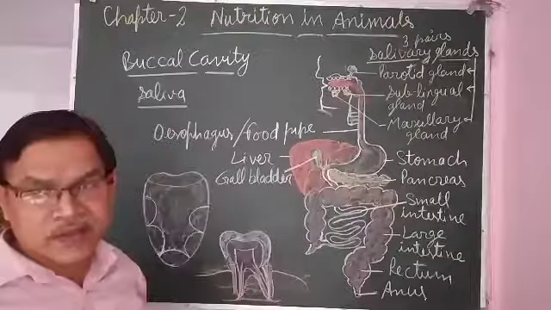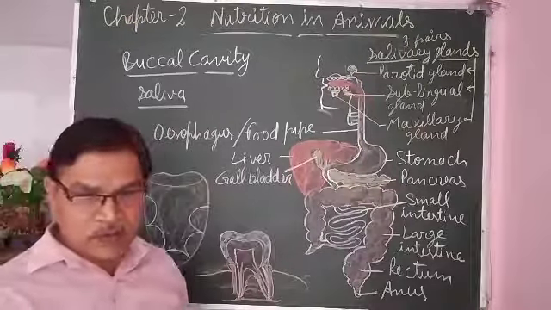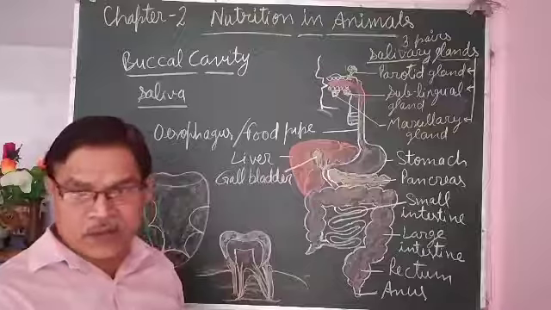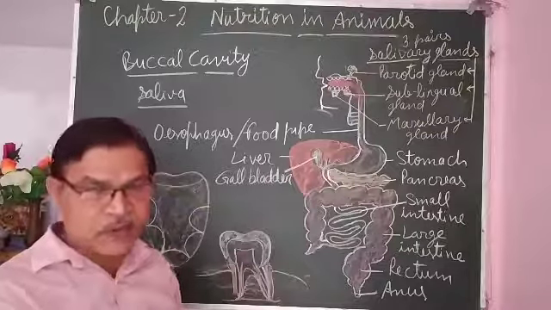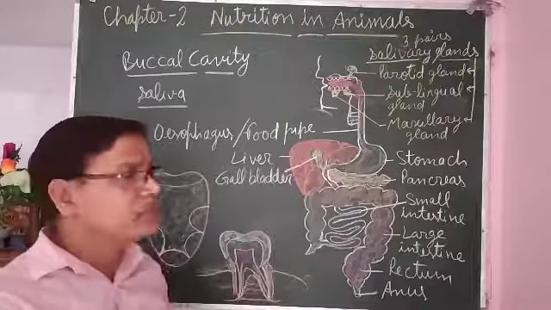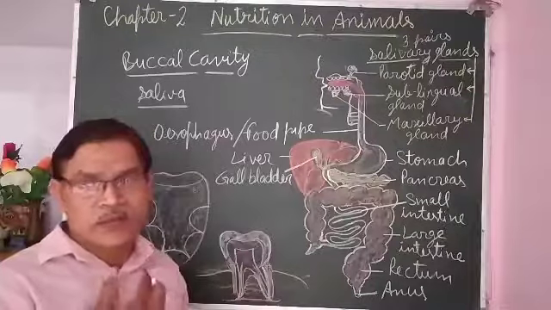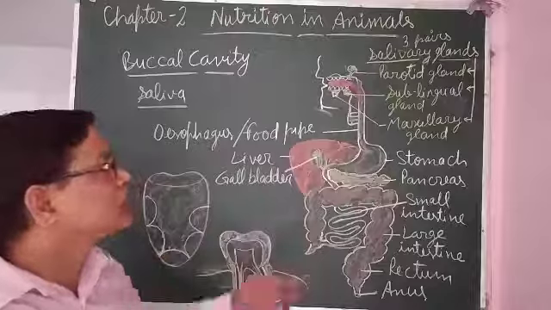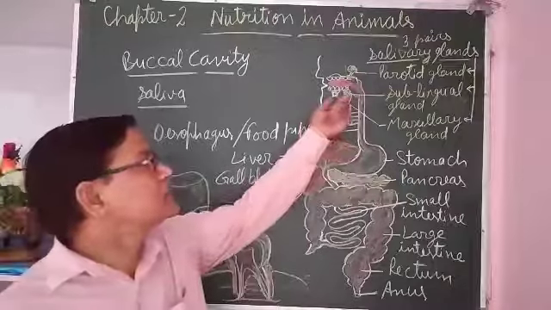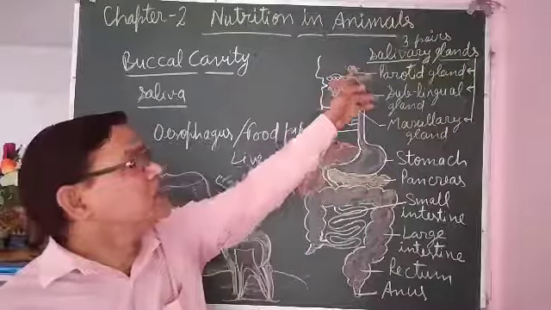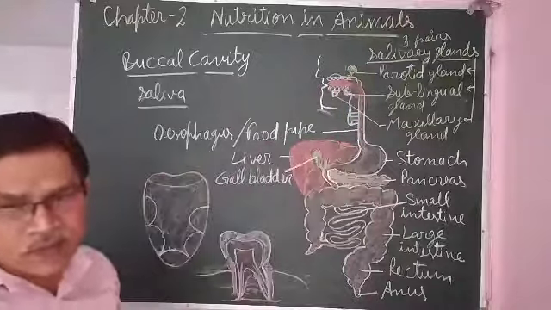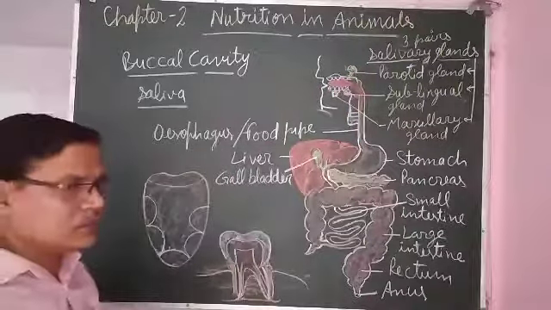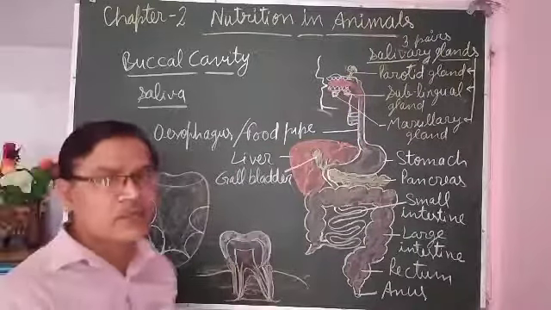When you see any tasty food, or any sour food, you feel that saliva starts to come from below the tongue. Another gland secretes when we go to a place where there is a foul smell.